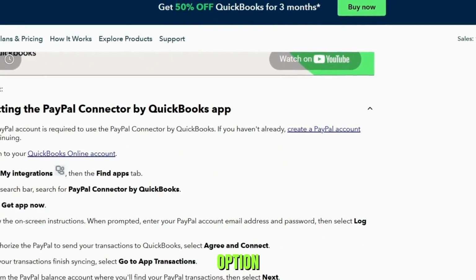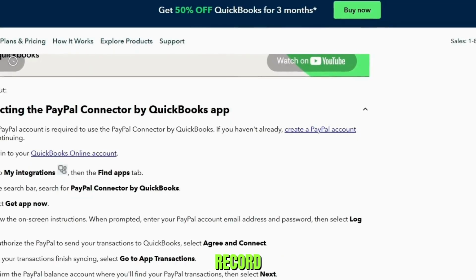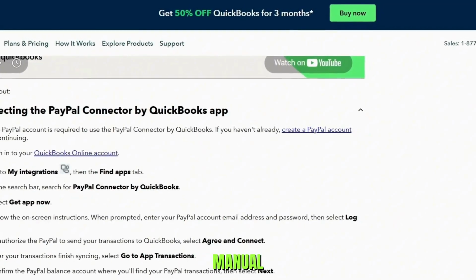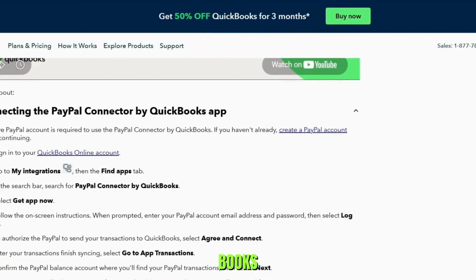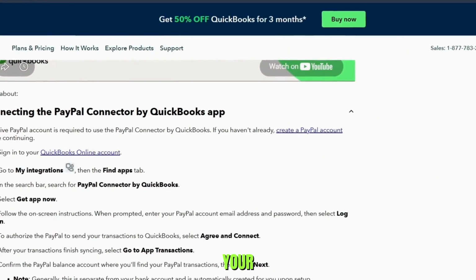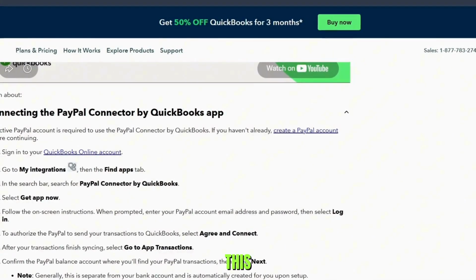You'll also have the option to let QuickBooks automatically record your PayPal transactions or require manual review before they are added to your books. Choose the option that best fits your workflow, then click Save to complete the setup.